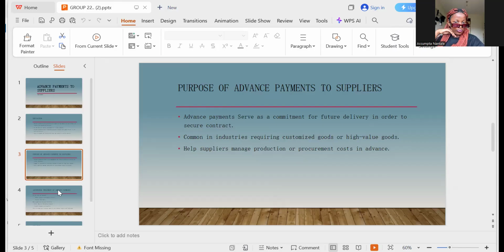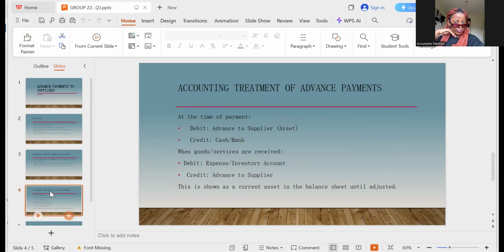How do we treat advance payments in accounting? At the time of payment, we debit advance to supplier because it's an asset, and we credit cash or bank. The cash is reducing and the asset is increasing.